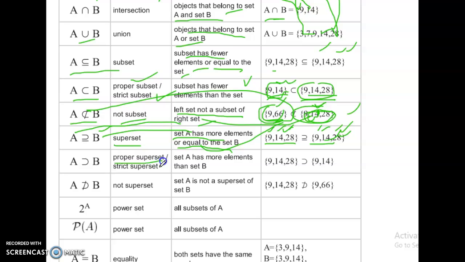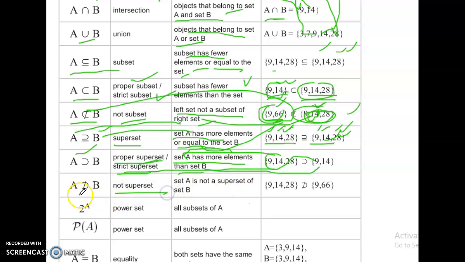Proper superset, strict superset: A proper superset B. Set A has more elements than set B. This one is set A, this one is set B. So set A has more elements than set B. Here it means strict superset. Okay.